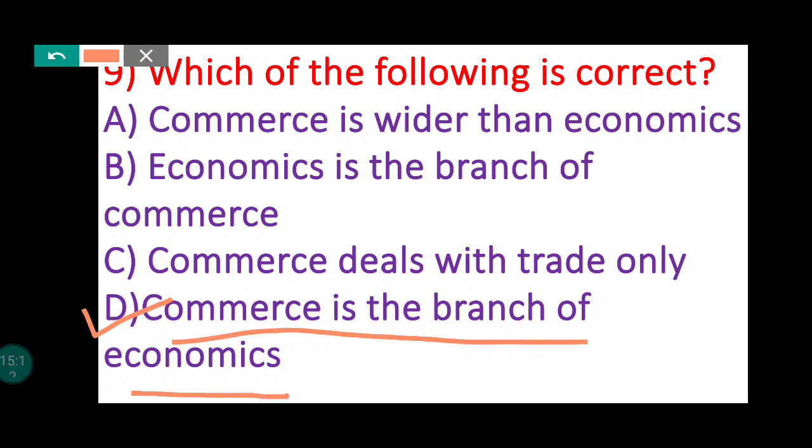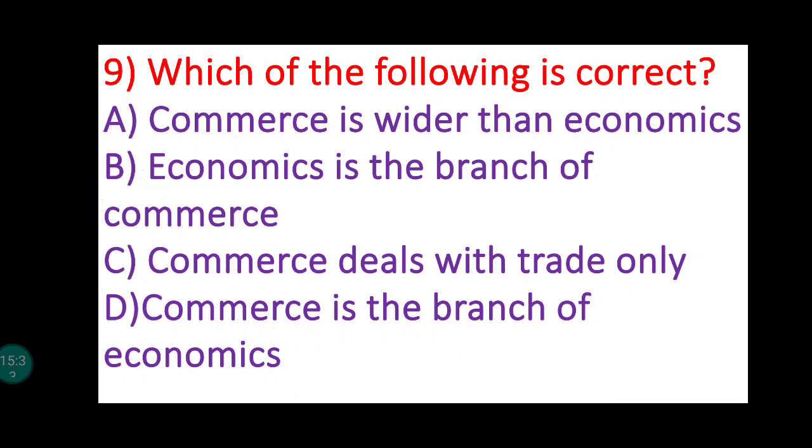And when commerce is the branch of economics, of course option A is wrong. Commerce is wider than economics? No, it is a part of economics, so economics is wider than commerce. Economics is the branch of commerce? No. Commerce deals with trade only? No. Commerce deals with trade and aids to trade. So the correct option is commerce is the branch of economics.